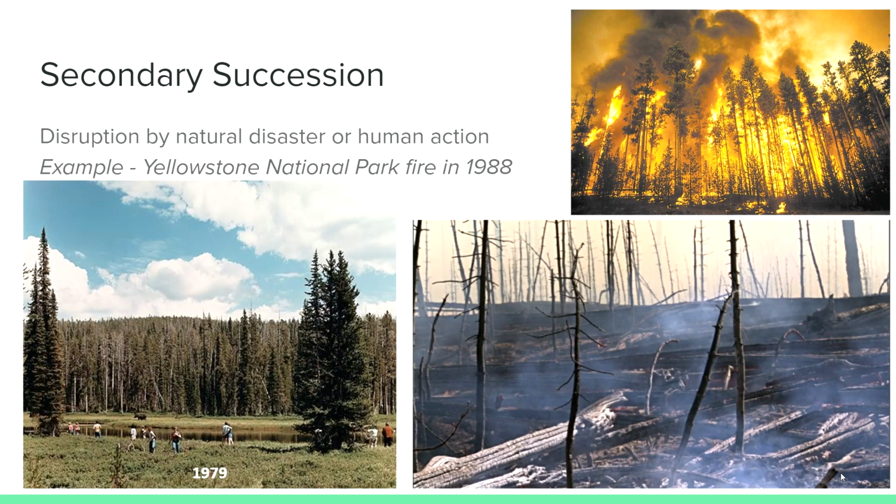In the picture from 1979, you can see it was definitely a climax community with very tall, mature pine trees. In 1988, a collection of fires took 5 months to put out, but not before it burned nearly 800,000 acres, or about 36% of the park.